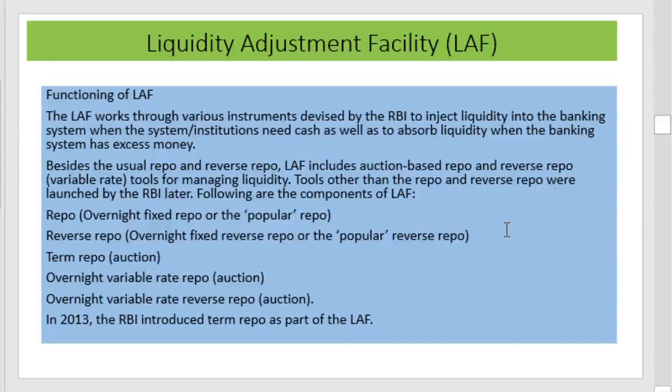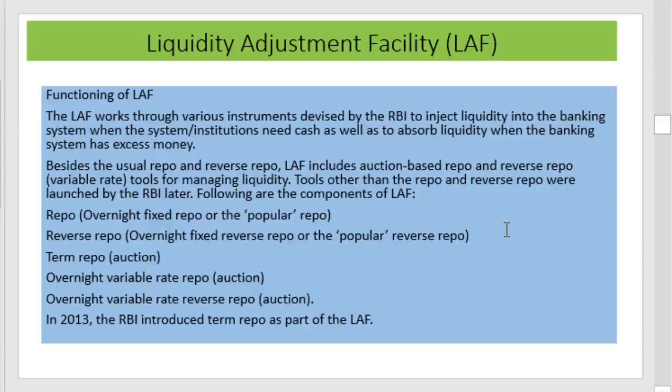Besides the usual two important instruments, repo and reverse repo, the liquidity adjustment facility also includes auction-based repo and reverse repo, that is variable rate tools for marginal liquidity. The components of the liquidity adjustment facility are repo, that is overnight fixed rate repo, reverse repo, that is overnight fixed rate reverse repo, term repo, that is an auction, overnight variable rate repo, that is an auction rate, and overnight variable rate reverse repo, that is also an auction rate.